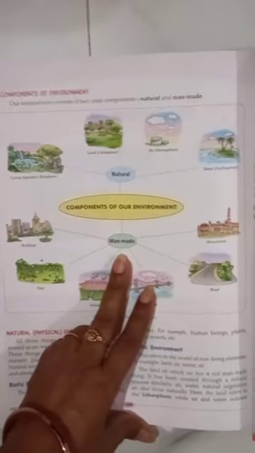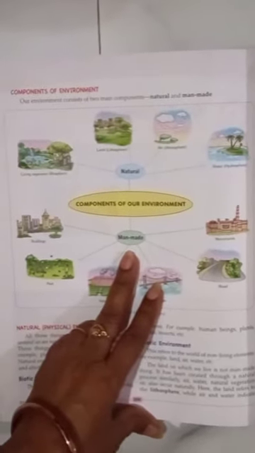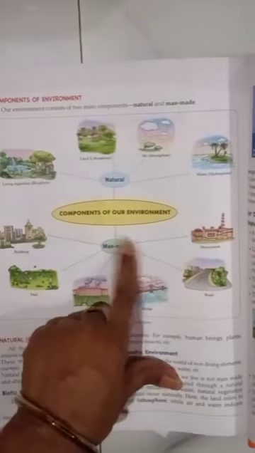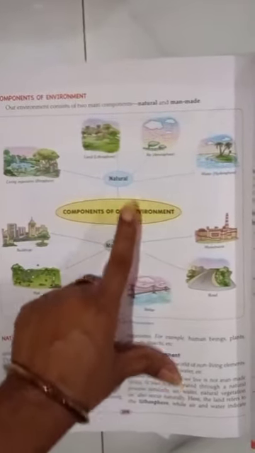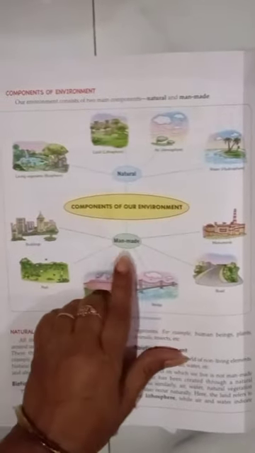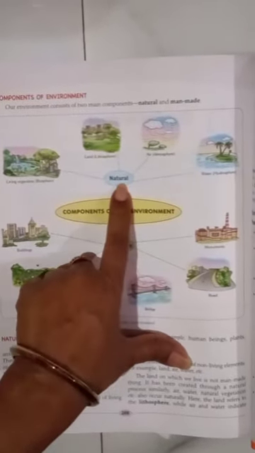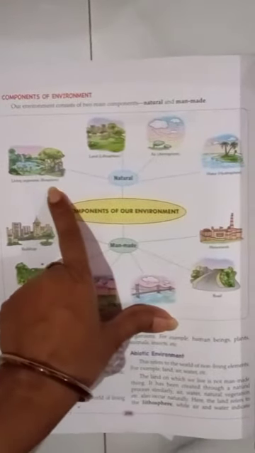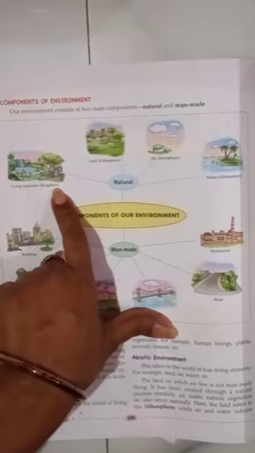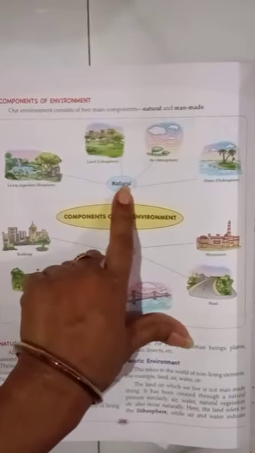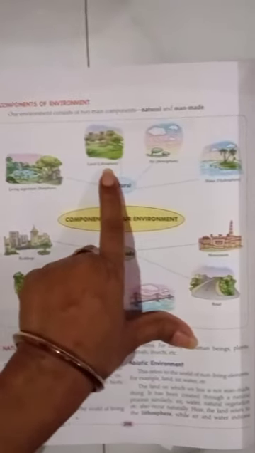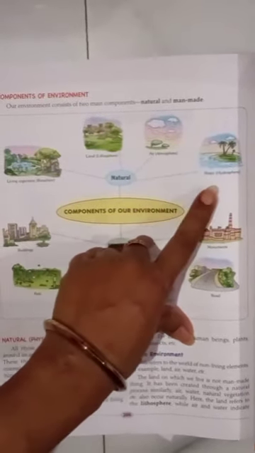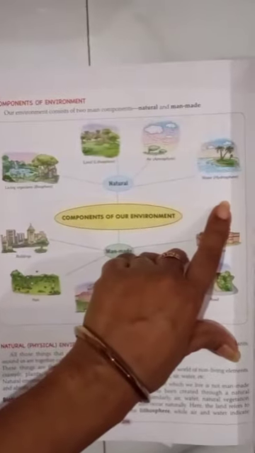Our environment consists of two main components, natural and man-made. Here we can see easily the components of environment, natural and man-made. And what is natural environment? For example, living organism is biosphere, land means lithosphere, air means atmosphere, and water means hydrosphere.